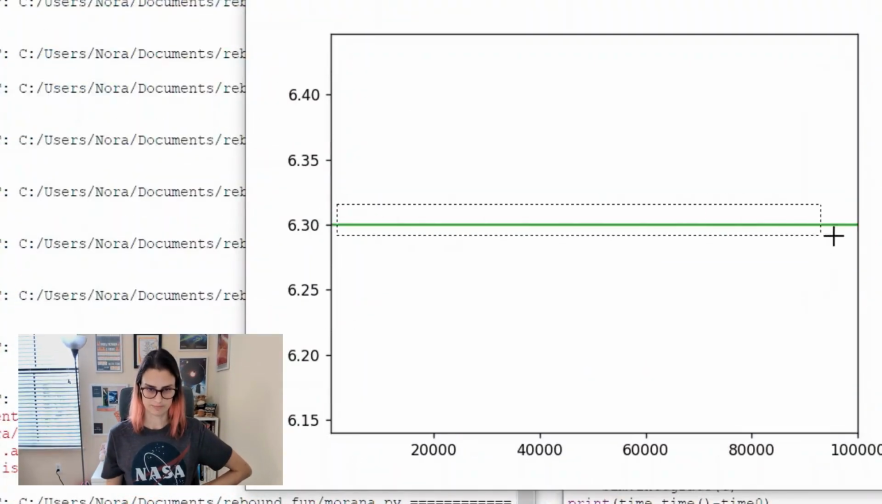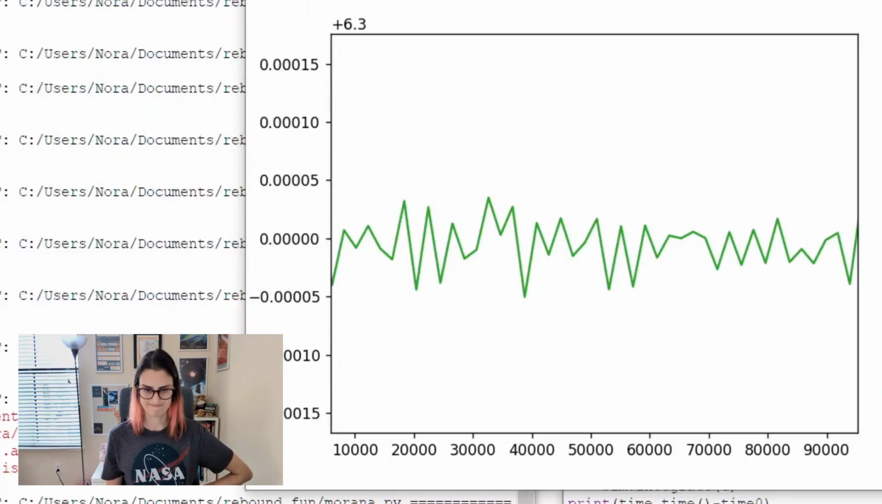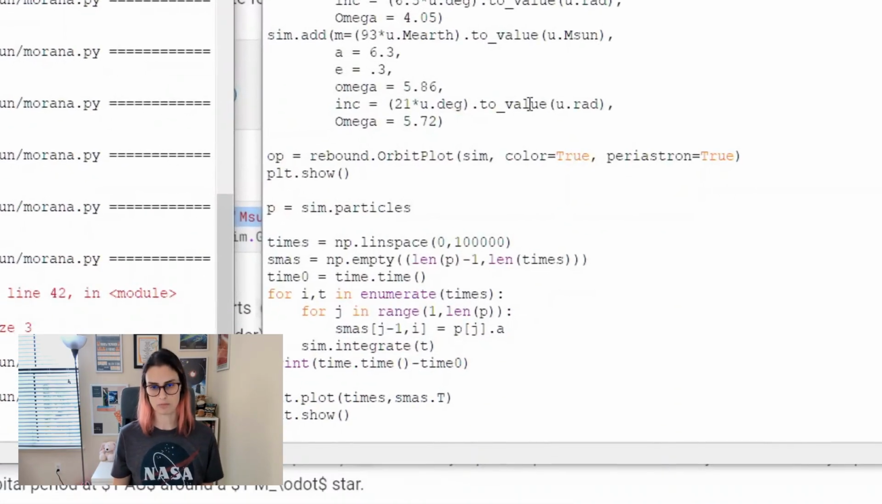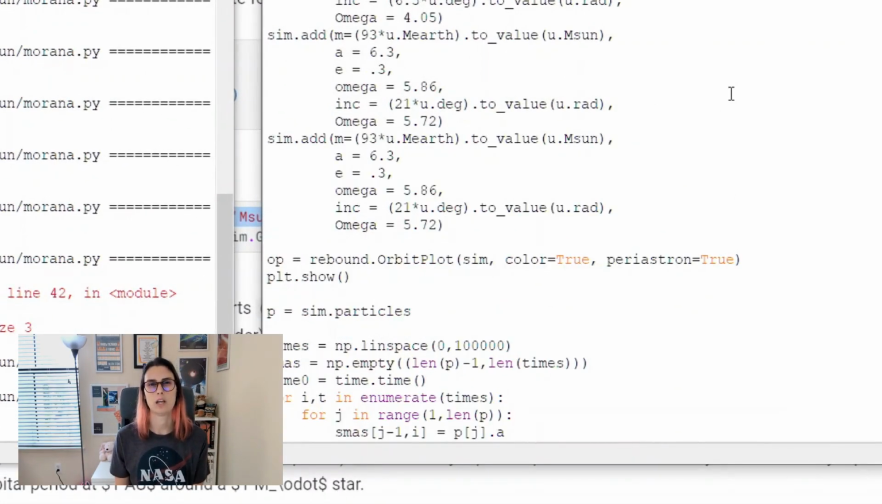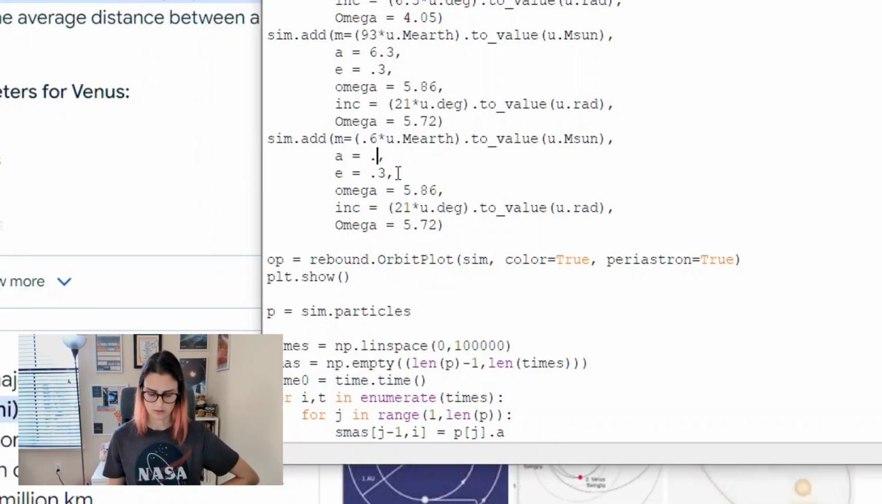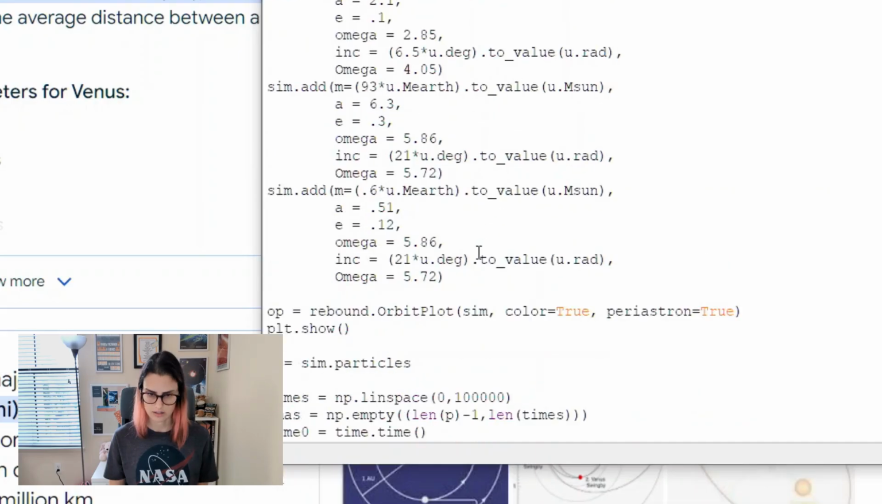Ta-da! Cool. Let's see how this one looks. Pretty good? Well, that's not gonna be our last planet. Let's add one more. We'll add a little one, interior to our habitable planet. Maybe it'll be like 0.6 times the mass of the Earth. How close do we want to put it? We'll call that 0.51. We'll make it a little bit eccentric and we'll make it a little bit inclined, maybe in the other direction. 4 degrees.